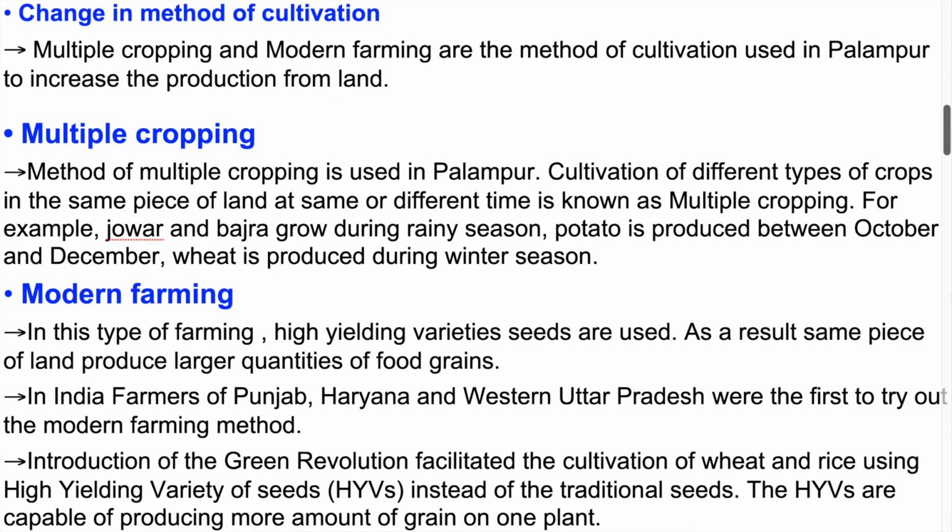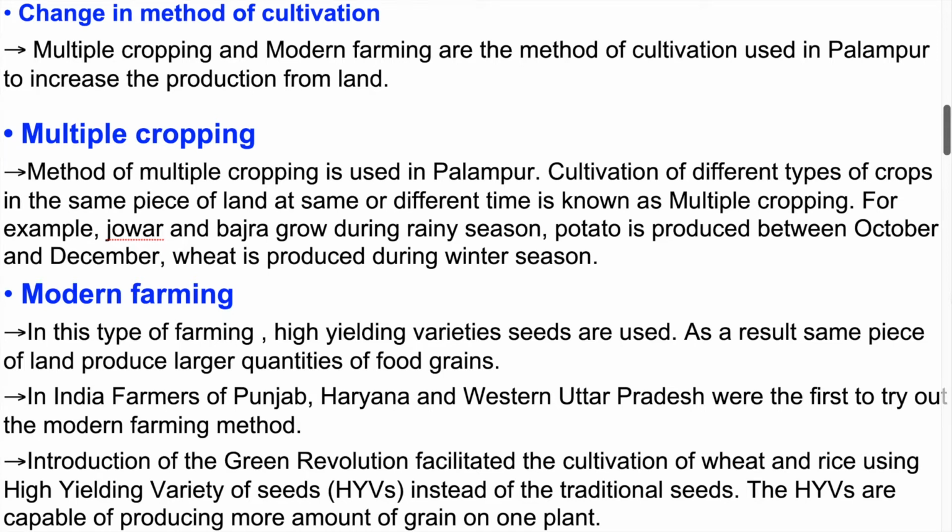Multiple cropping. The method of multiple cropping is used in Palampur. Cultivation of different types of crops in the same piece of land at the same or different time is known as multiple cropping. For example, jowar and bajra grow during the rainy season, potato is produced between October and December, and wheat is produced during the winter season.